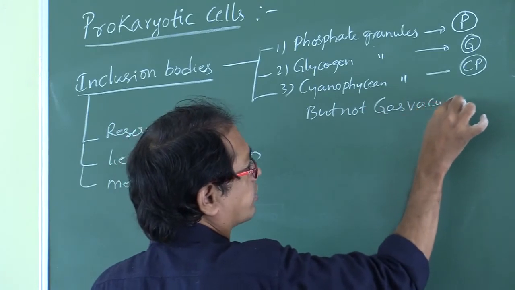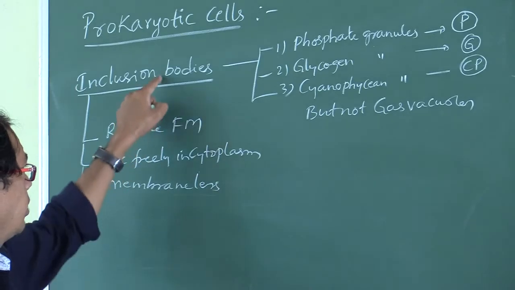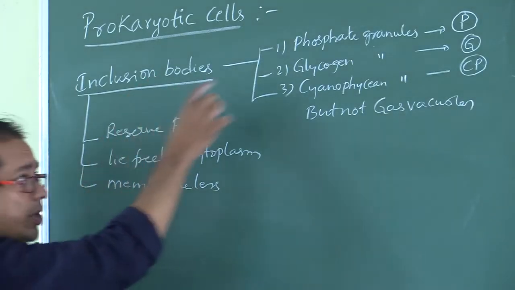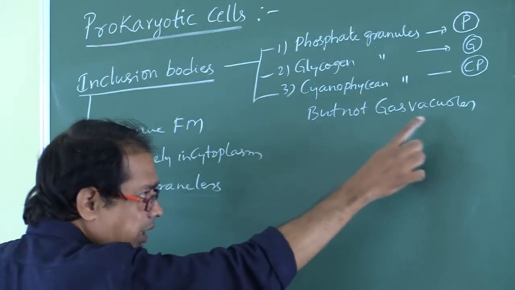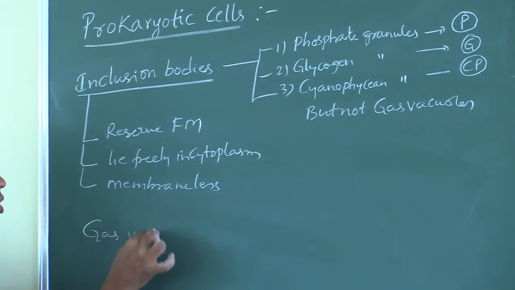But not gas vacuoles. Gas vacuoles are not the part of inclusion bodies. So for inclusion bodies you have to write these three only, but not gas vacuoles.